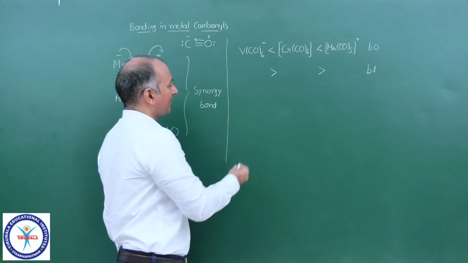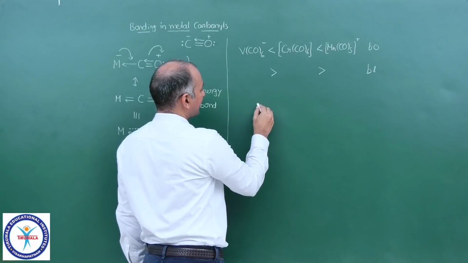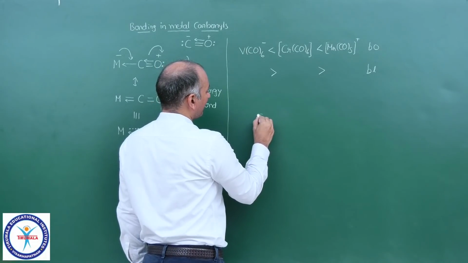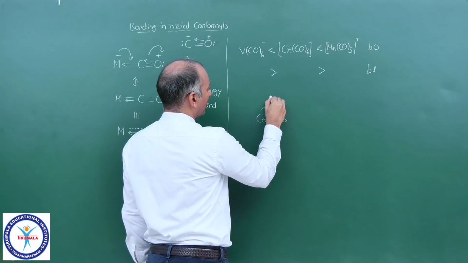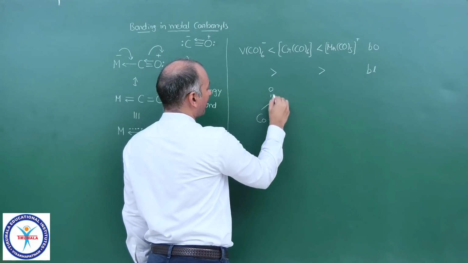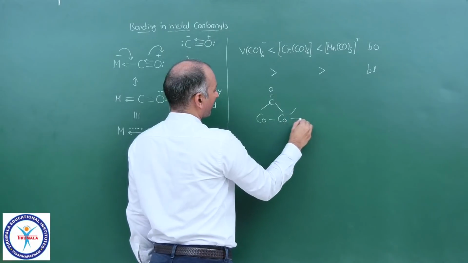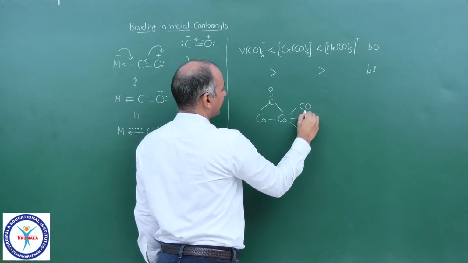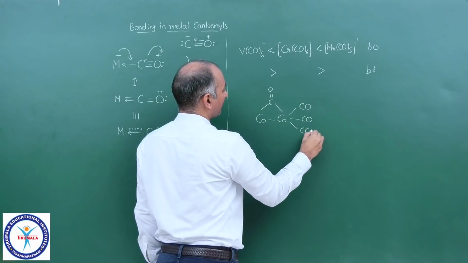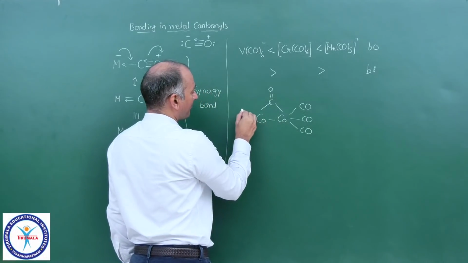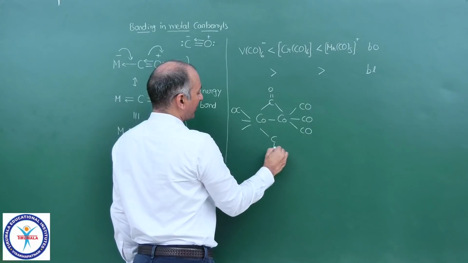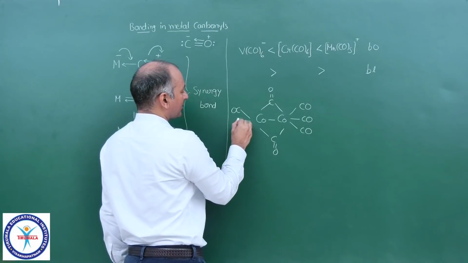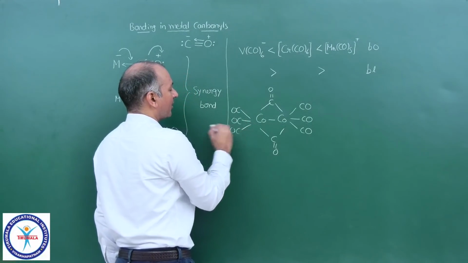For example, if you see the cobalt case, then all of you recall Co2(CO)8: 2 bridging carbonyls and 6 terminal carbonyls. Terminal carbonyls are like that, and bridging carbonyl is like this. If you remember, this is the structure of that cobalt complex, cobalt carbonyl.